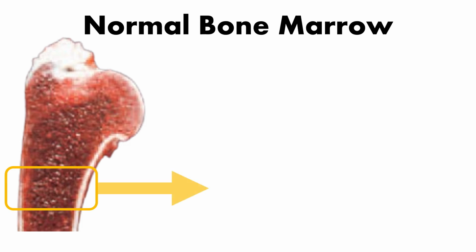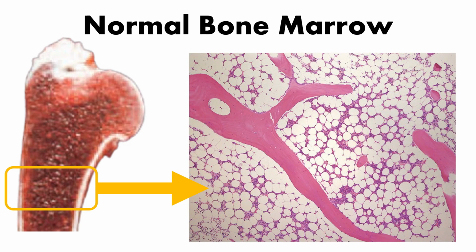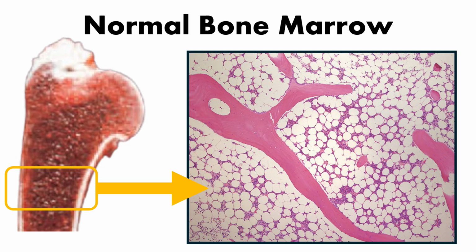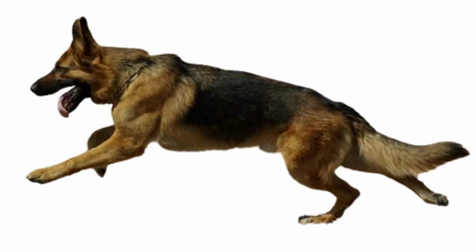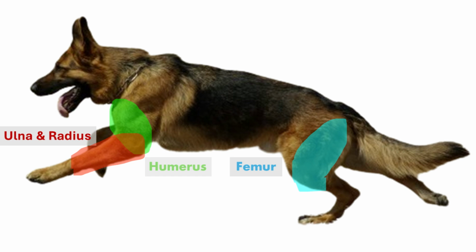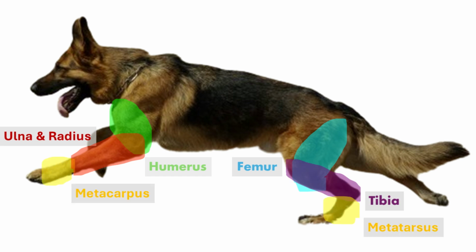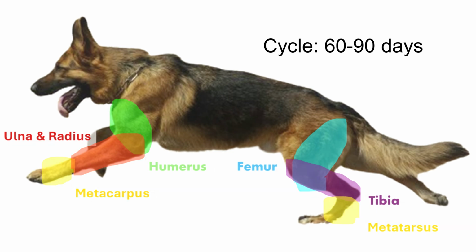Panosteitis affects the bone marrow tissue in the medullary cavity of long bones, replacing adipocytes with fibrous and bony tissue. The most affected bones are the humerus, ulna, radius, femur, and tibia, but metacarpals and metatarsals also have been reported. Pathological changes typically regress within 60 to 90 days but may persist for up to 190 days.